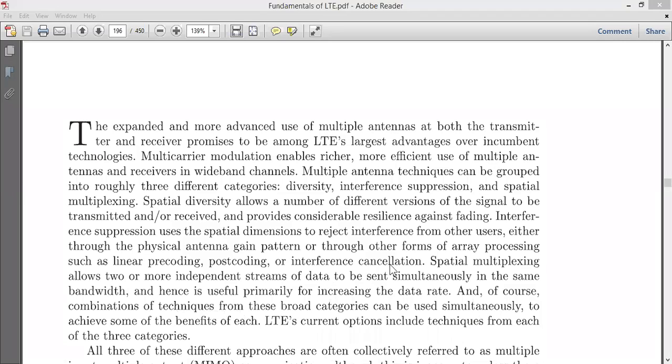It means that you can hybridize this concept. Hybrid in the sense that instead of using diversity, interference, and spatial multiplexing separately, try combining them, a combination of diversity and interference, diversity and spatial multiplexing, or interference with spatial multiplexing. It can be anything. If you combine these techniques simultaneously, you may achieve a better signal at the receiver.